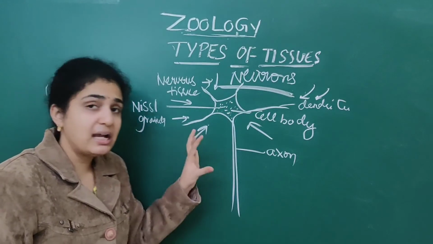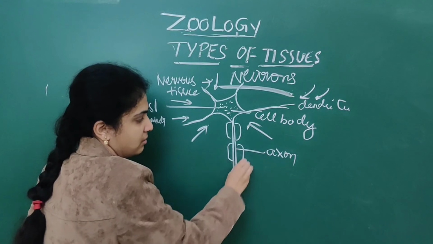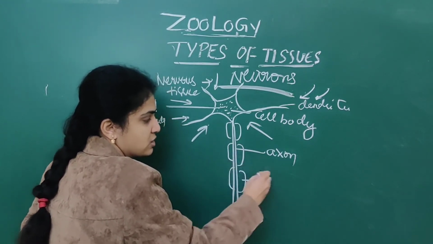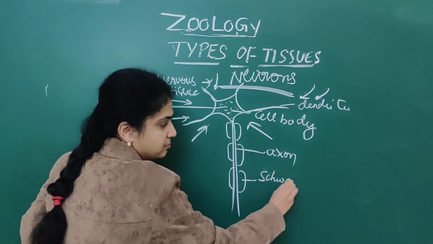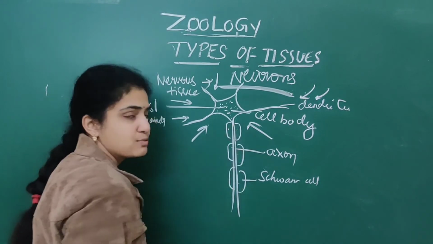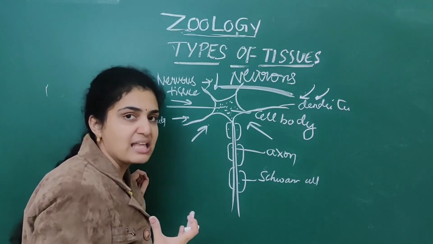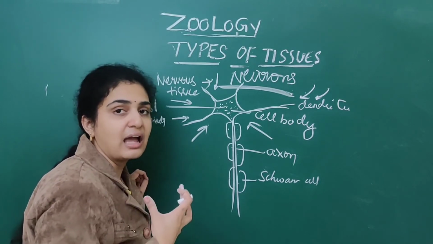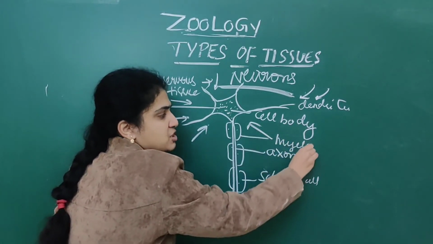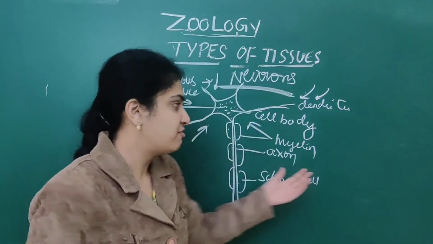This is about dendrites. And in detail about the axon, it contains structures called Schwann cells. Numerous Schwann cells are present. These Schwann cells are lined by a sheath called myelin. The myelin sheath is nothing but a fatty tissue, a fat layer.